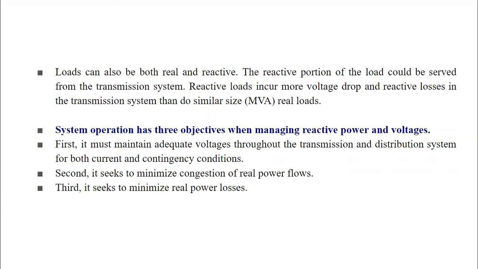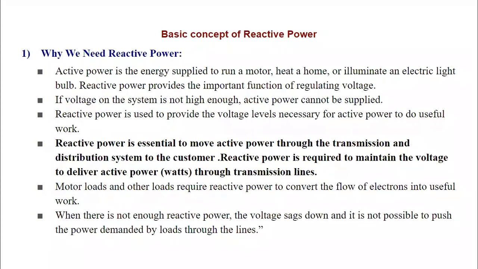And the third objective is to minimize the real power losses. With the help of the voltage profile as well as reactive power, we are going to minimize the real power losses. So these are some of the objectives for managing or controlling the reactive power and voltages.